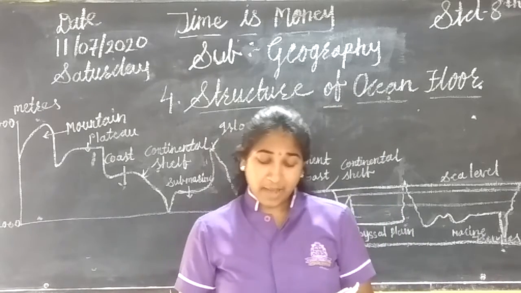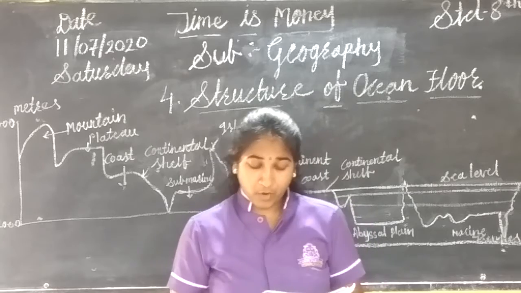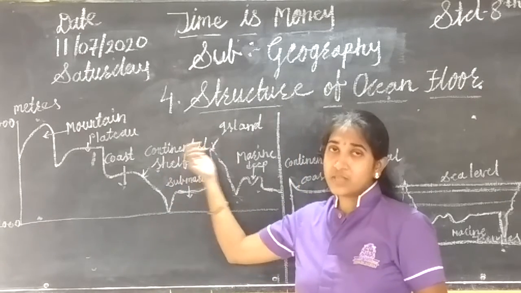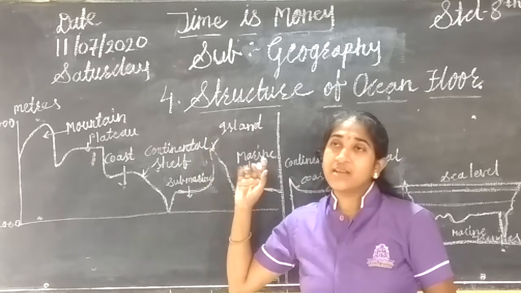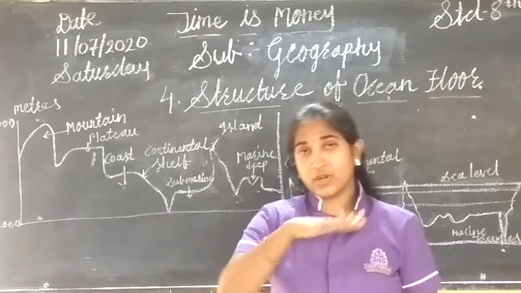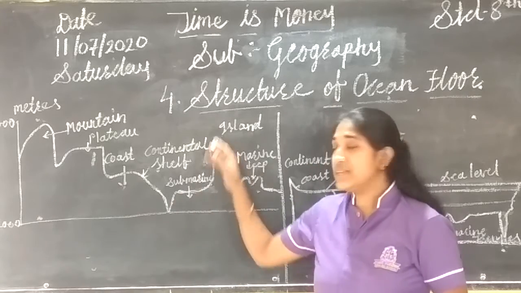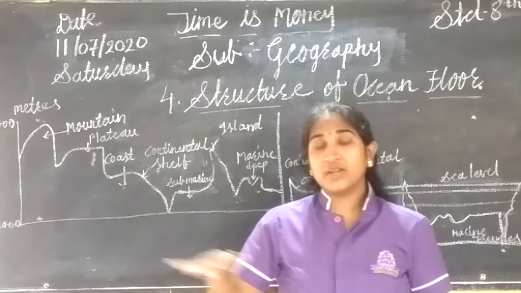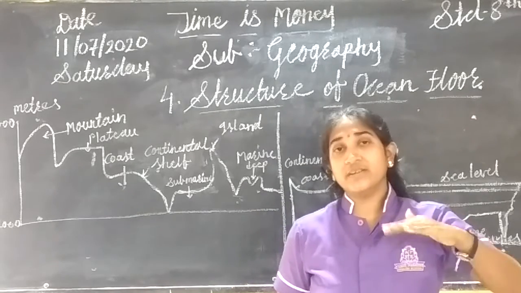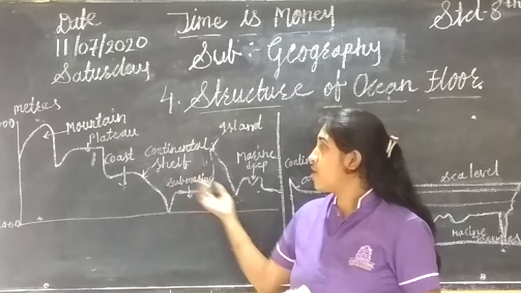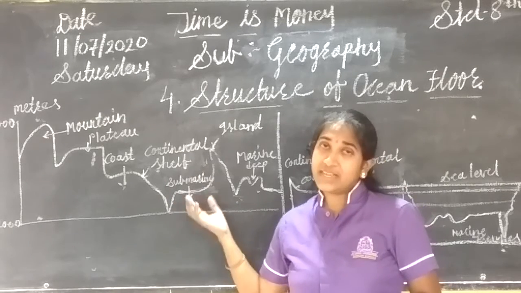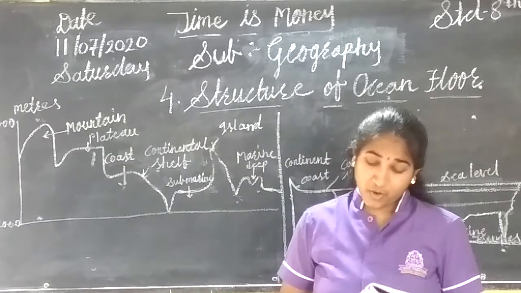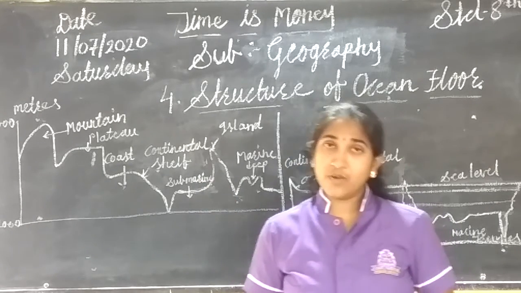Okay. Then what parameters were used for naming the landforms below water? If we want to study below the water level, we have to study the depth of the sea level. How much depth is there? At what depth, which surface, which land is there, and how is it? All that study we have to do. So depth of the sea level and shape of the land are the parameters used for naming the landforms below water.